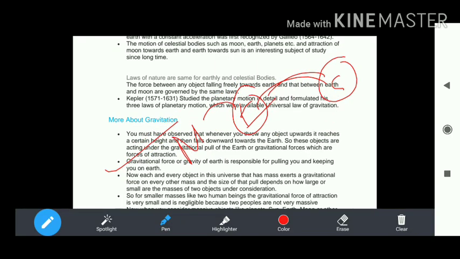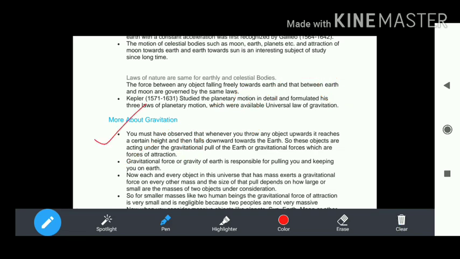More about gravitation. We must have observed that whenever you throw any object upward, it reaches a certain height and falls down toward the center. If any body is thrown upward, standing on the earth's surface, it rises to a certain height and comes back toward the earth's surface.